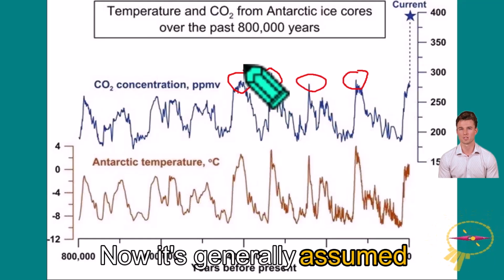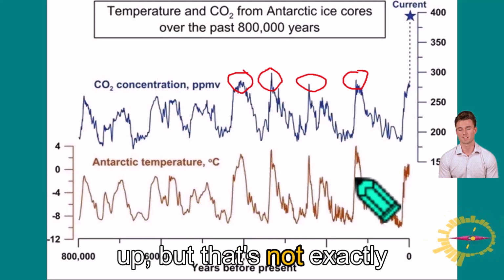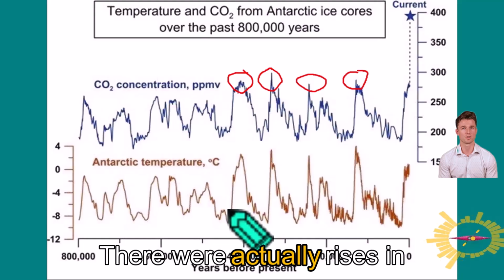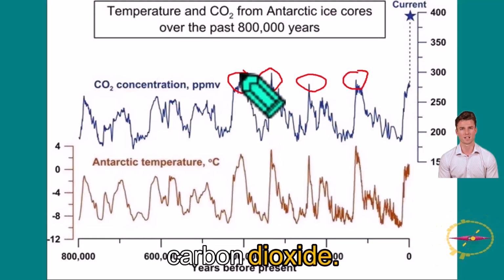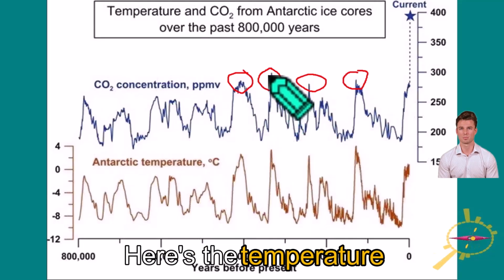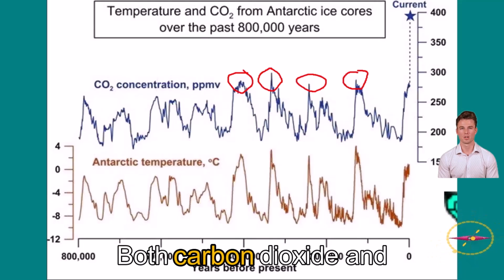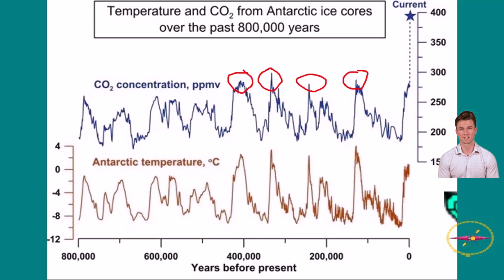Now it's generally assumed that as carbon dioxide level goes up, temperature goes up, but that's not exactly what happened during this period of time. There were actually rises in temperature before there was corresponding rise in carbon dioxide. You can see that here. Here's the temperature peak and it leads the carbon dioxide peak. Both carbon dioxide and temperature appear to work in lockstep, but it's not specific.